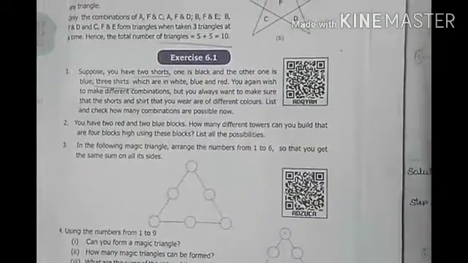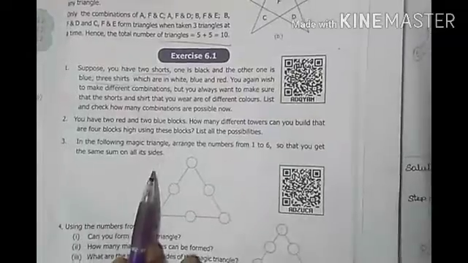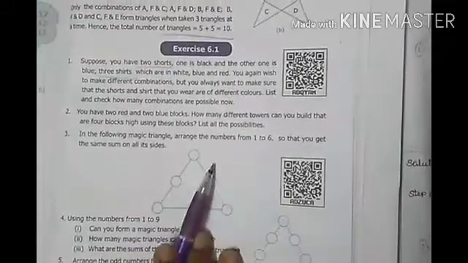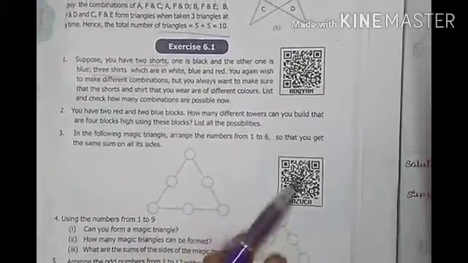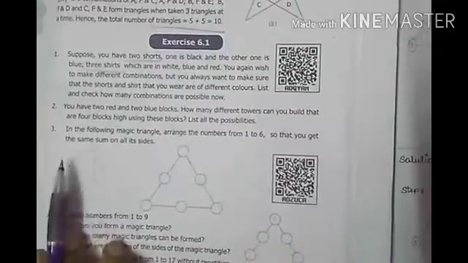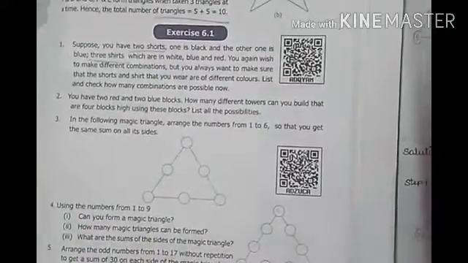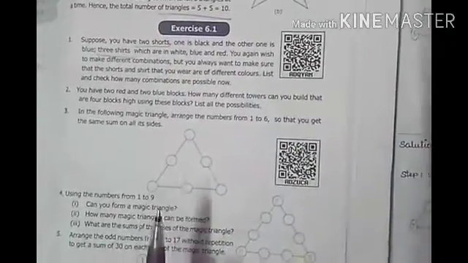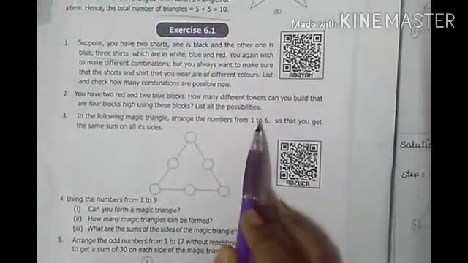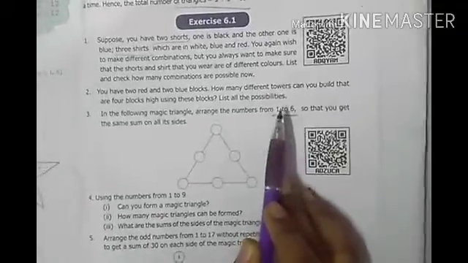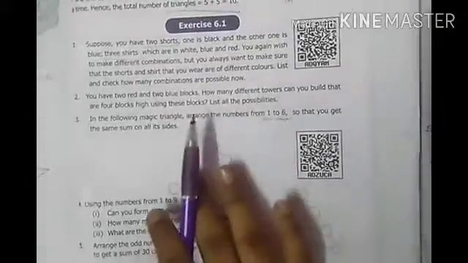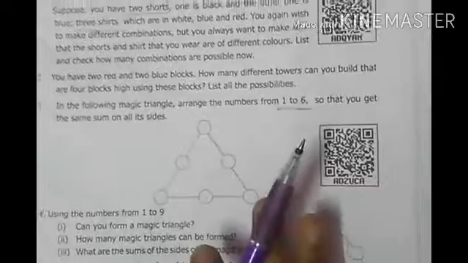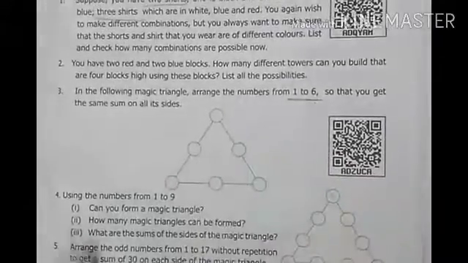What is the third question? In the following magic triangle, arrange the numbers from 1 to 6 so that you get the same sum on all the sides. As I said, for the magic triangles, you have to arrange the numbers from 1 to 6. This is the condition given. We have to take only the numbers from 1 to 6. Whatever numbers they have given, only those we need to take.